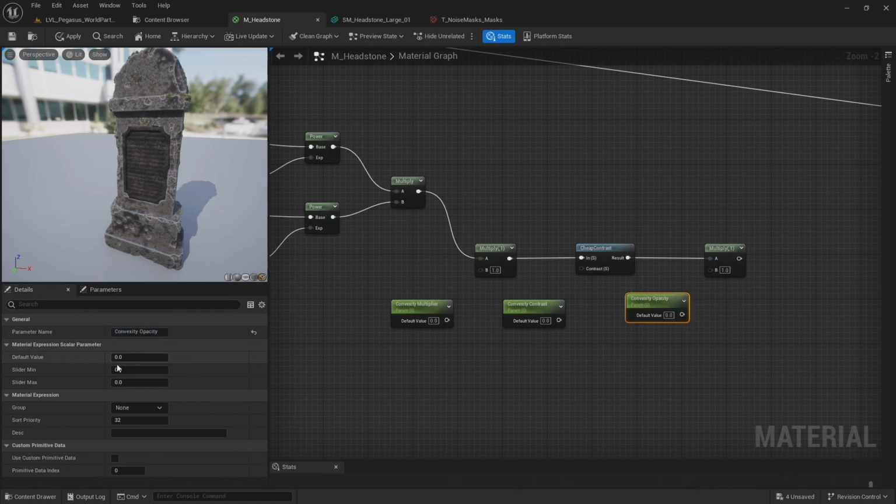On the opacity, I want the max to be 1 and the default value to be 1. On the cheap contrast, I'm going to set a default value of 0.1 and a max value of 1. And then on the convexity multiplier, a default value of 2 and a max value of 20. And then connect these up.